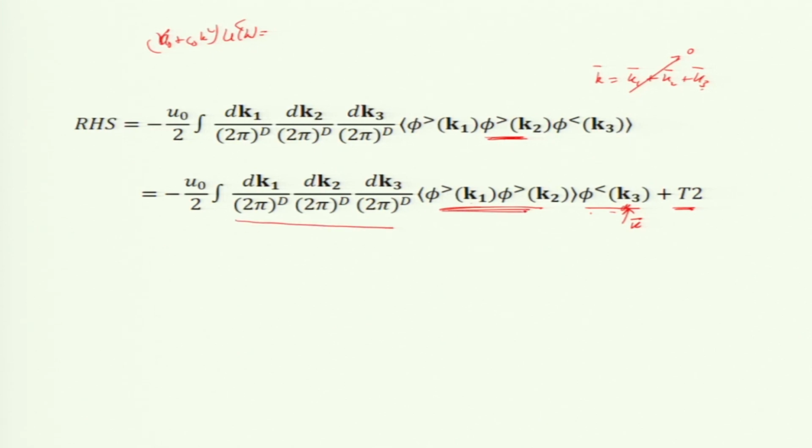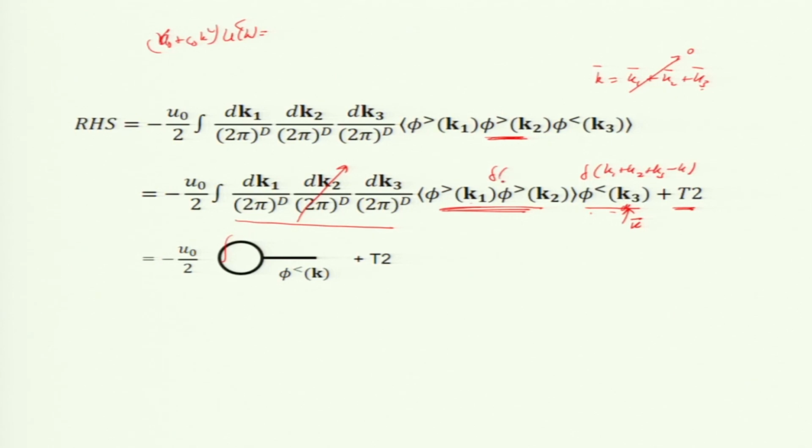Now, we need to do something here. So, this correlation function will give a delta function of k1 and k2. So, one of them will go away. Now, I get k1, k3. So, this dk1 will be there. k3 will come out in a minute. There is one more delta function, no? There is one delta function k1 plus k2 plus k3 equal to minus k.